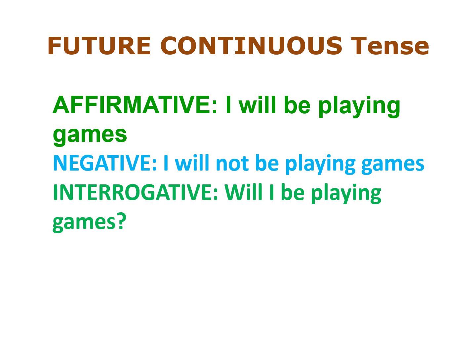Next is the future continuous tense. The affirmative is, I will be playing games. The negative becomes, I will not be playing games. And the interrogative is, will I be playing games? This tense describes actions that will be in progress at a certain time in the future.